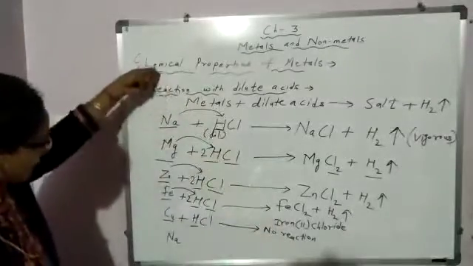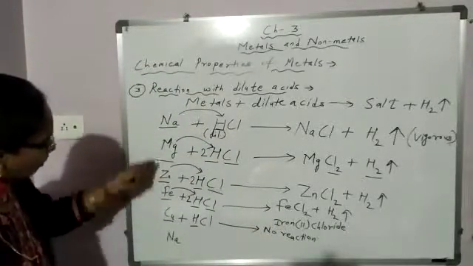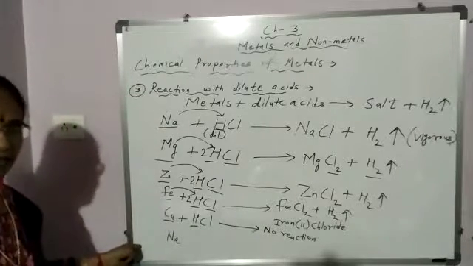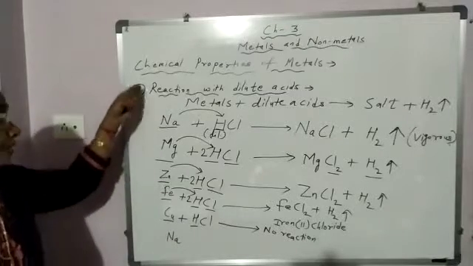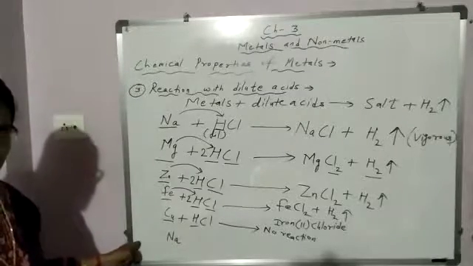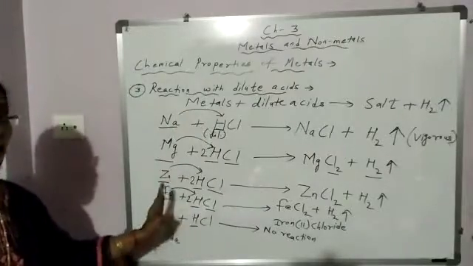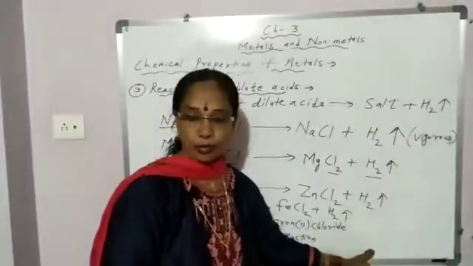Okay, now these metals, sodium, magnesium, zinc, iron, copper, I have written here in decreasing order of reactivity. So how do you come to know that these metals are in decreasing order of reactivity? By seeing their reaction with dilute acids. How do you come to know? By seeing the rate of evolution of hydrogen gas.